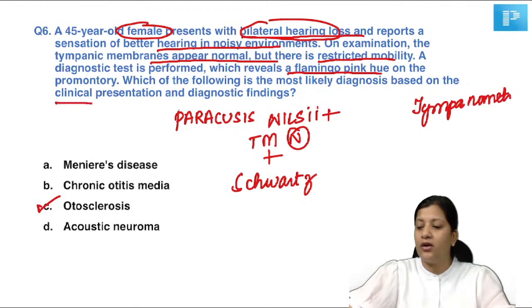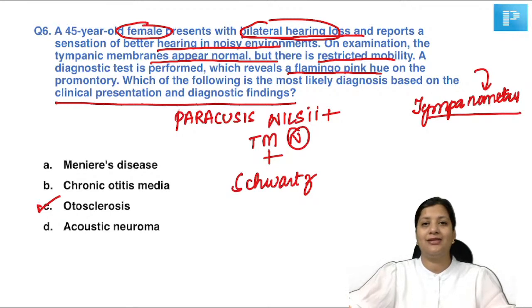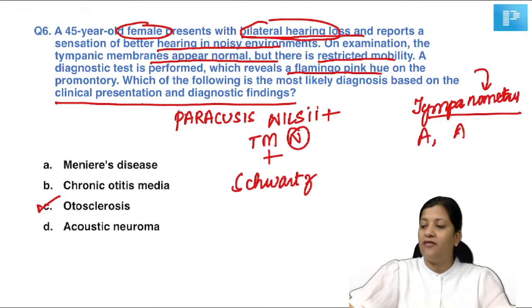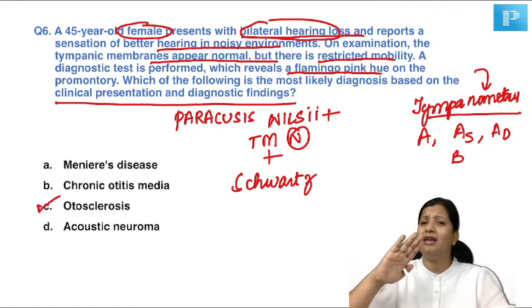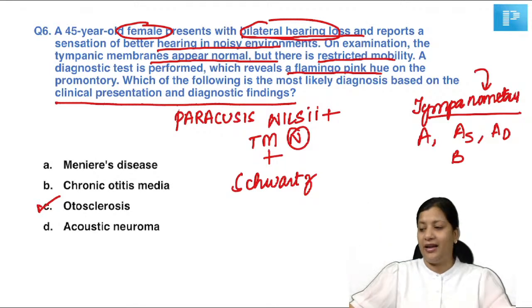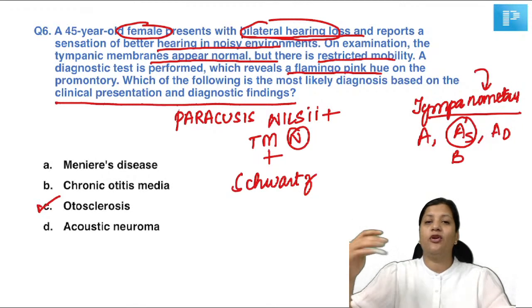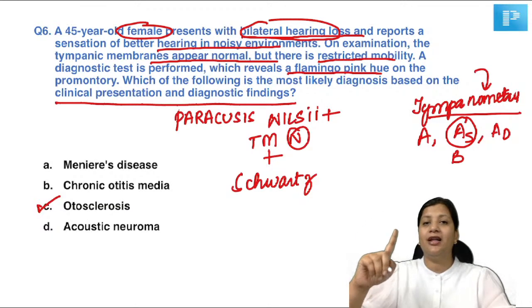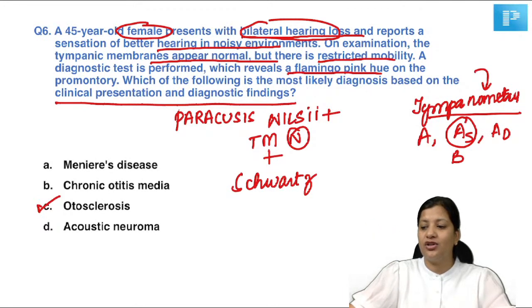Instead of asking you what is the diagnosis, if they ask you what is the tympanometry finding, what will your answer be? Will you get an As type of graph, AD type of graph, or a B type of graph? Correct, the answer would be As. Absolutely right. Now, the same question, if they asked you what is the drug of choice, the medical treatment for a patient presenting like this, there is only one drug that we use in the medical treatment of this condition when there is an active lesion.